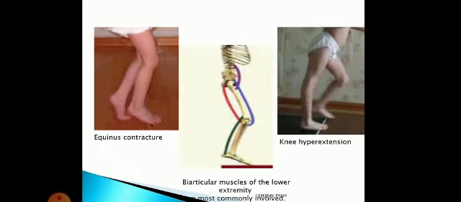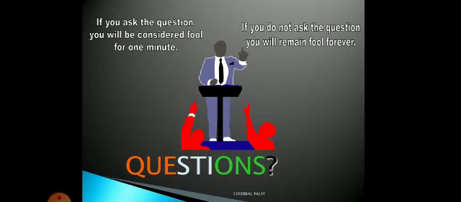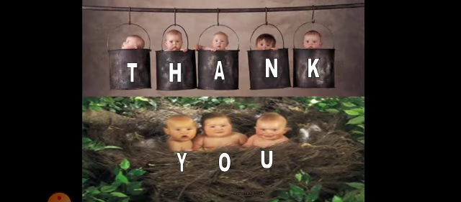Clear? These are the pictures of CP patients. You can see that in the figure there is equinus contracture. The foot remains in plantar flexion, and for the next step the child may need hyperextension, that you see in the other figure. So from equinus contracture it is very common to get knee hyperextension. Clear? Okay. Any doubt up to this? Thank you.